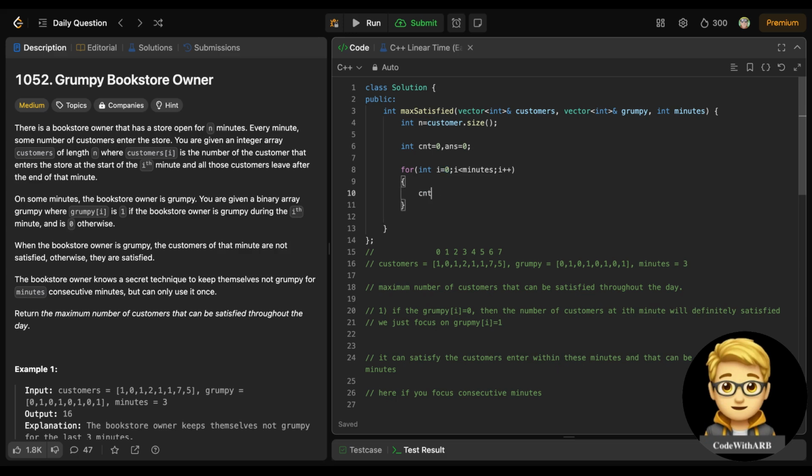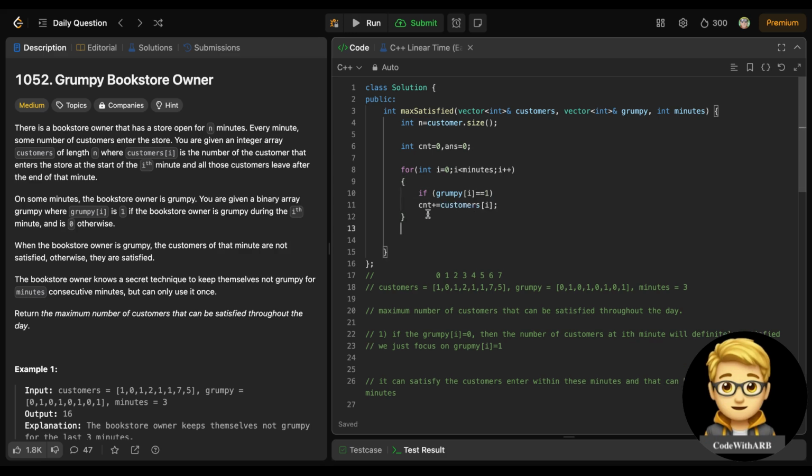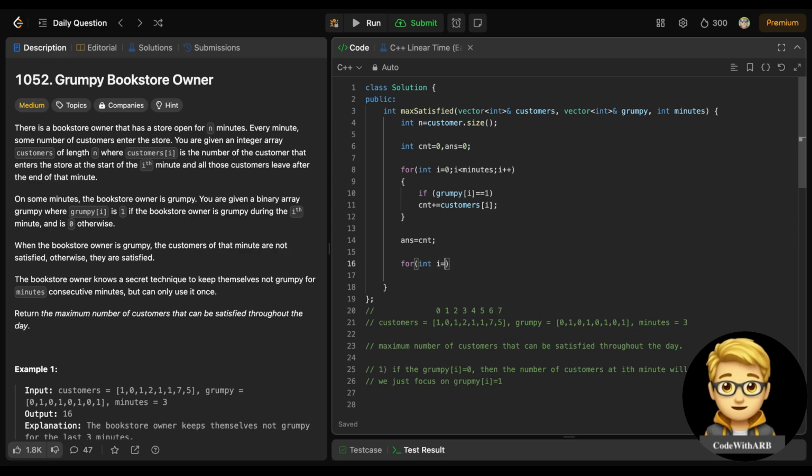So what we will do is just add. But before adding, I will include only those customers whose grumpy value at the ith minute is 1, right? So I will include only that one. So customers size is 1, and after this I will store this in my final answer. Now again I need to start from minutes, right?